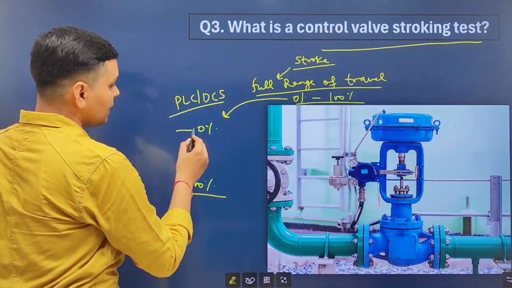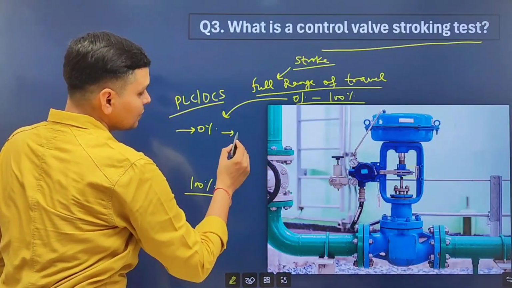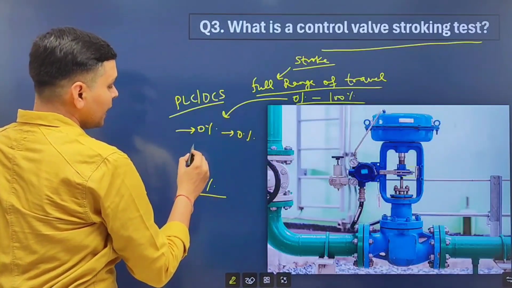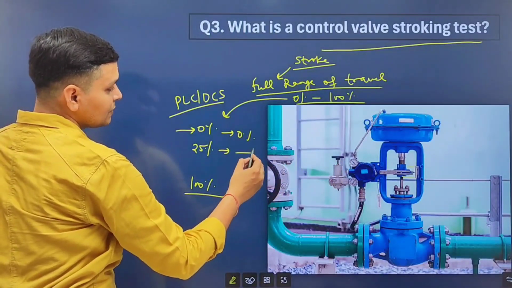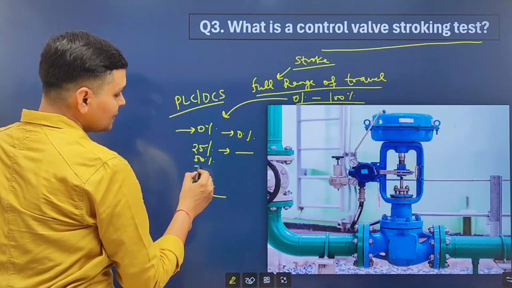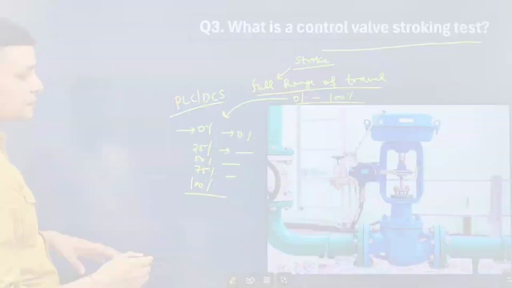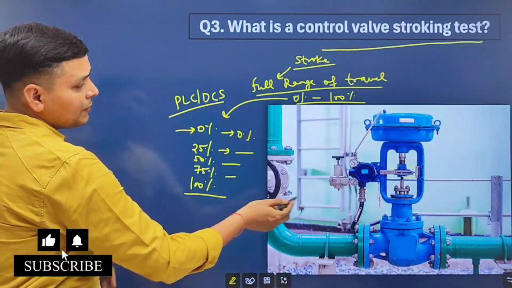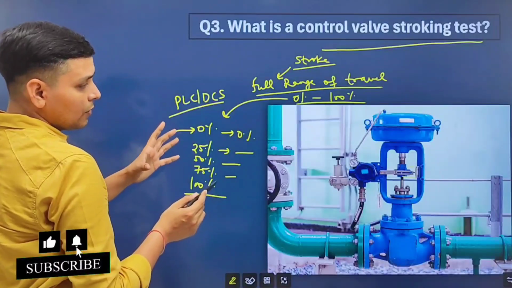Likewise, we will operate control valve at 0% and we will check the opening of control valve whether it is 0% or not. At 25%, we will check its opening whether it is 25% or not. Similarly, at 50% and at 75%, we will check the opening of control valve. So by this test, it will be clear whether control valve is opening according to the signal or not.